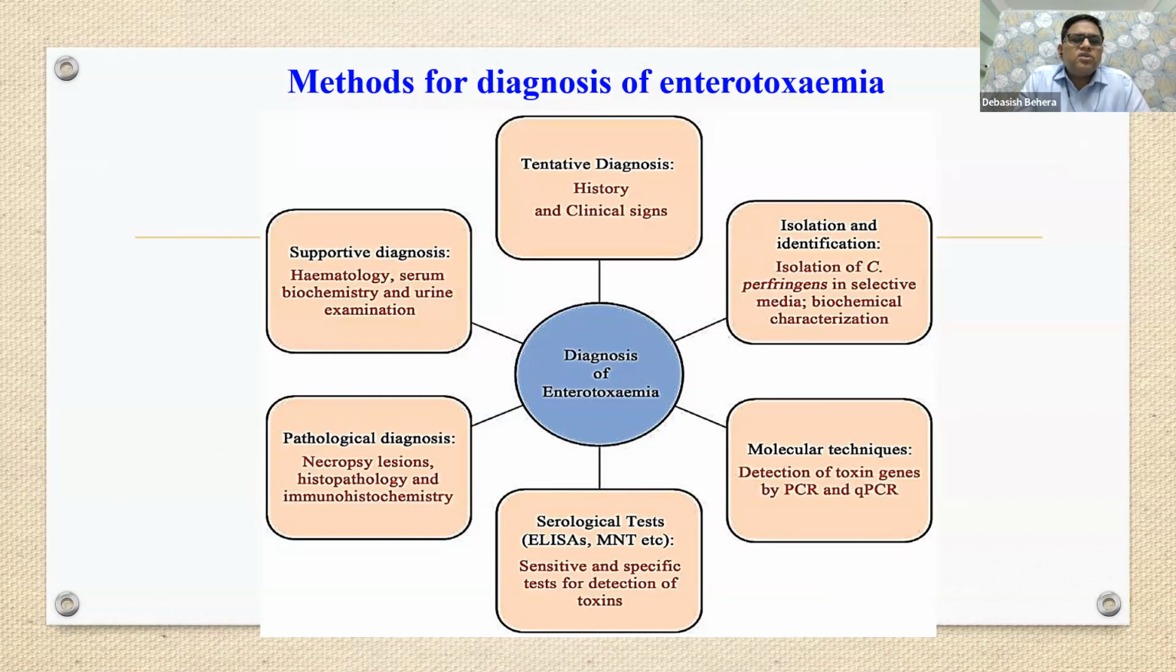Then for pathological diagnosis, necropsy lesions, histopathology, and immunohistochemistry. For molecular techniques, detection of toxin genes, particularly by PCR and qPCR. Serological tests are also very sensitive here, that is ELISA and MNT. MNT means mouse neutralization test.